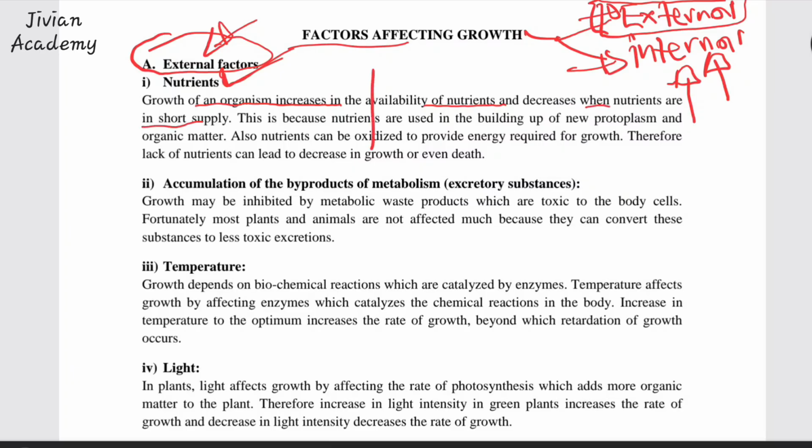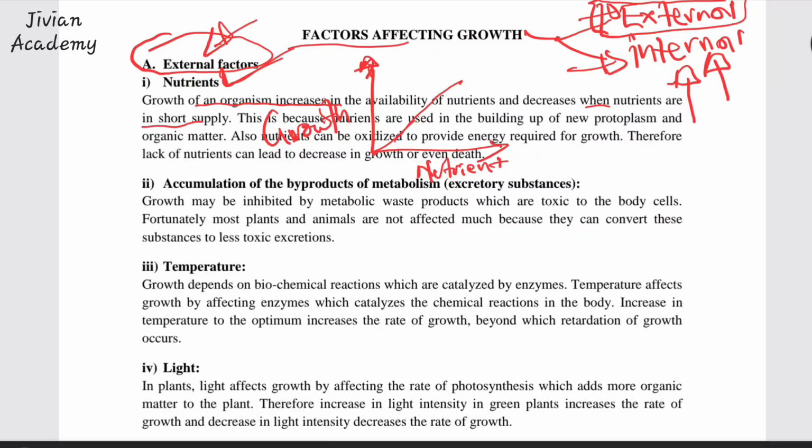So you draw a graph in your summary. You say, okay, this is nutrients, and this is growth. So an increase in the availability of nutrients increases what?